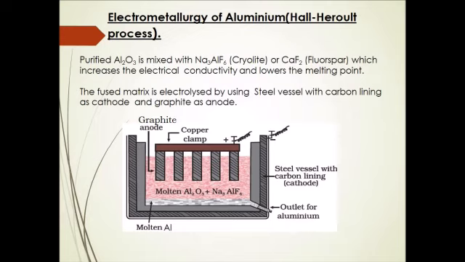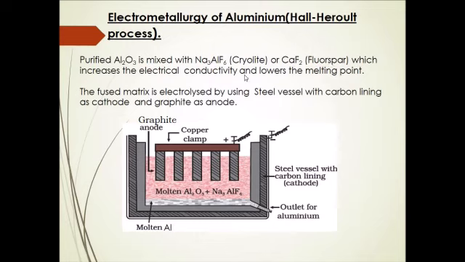Now once the ore is concentrated, it is already in the oxide form, so you need not convert it into oxide form. The concentrated ore is now directly subjected to reduction of metal oxide to metal, or electrometallurgy of aluminium, also called the Hall-Héroult process. Now purified alumina, Al2O3, the concentrated ore which is in oxide form, is mixed with cryolite and fluorspar.